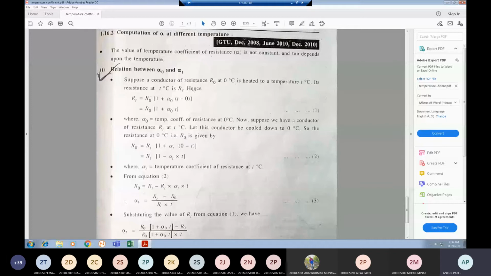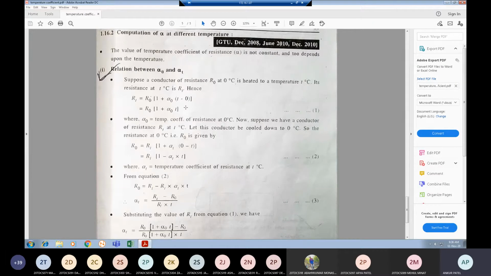Suppose a conductor of resistance R0 at 0 degrees Celsius is heated to a temperature T degrees Celsius. Now its resistance at T degrees Celsius is RT, so RT is equal to R0 (1 plus alpha 0 (T minus 0)).